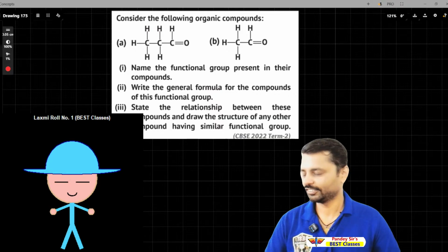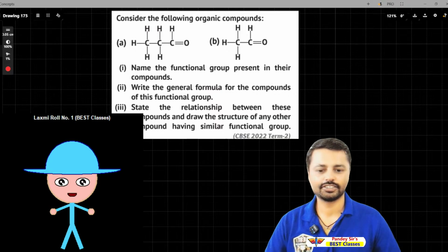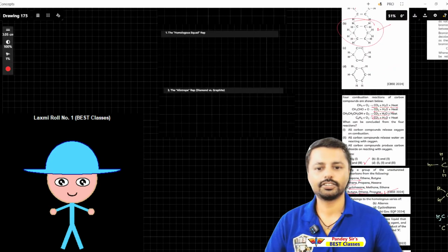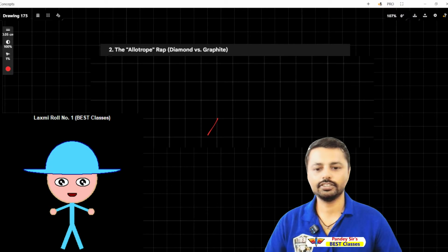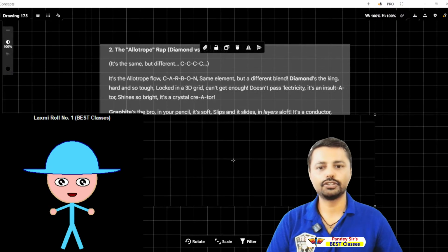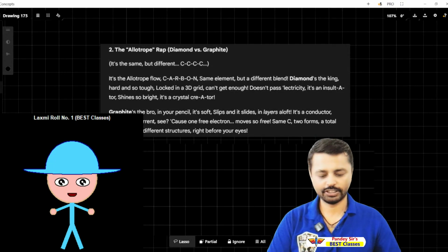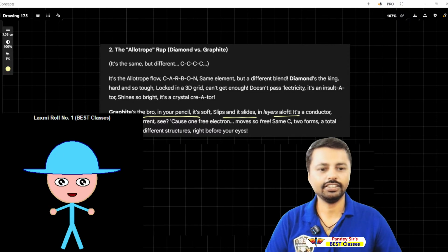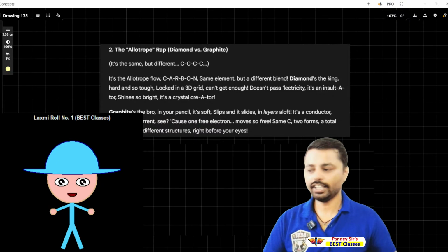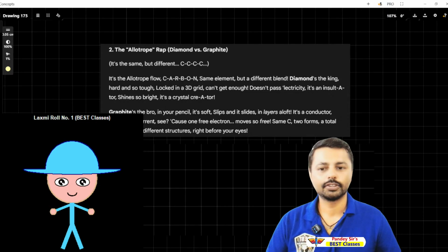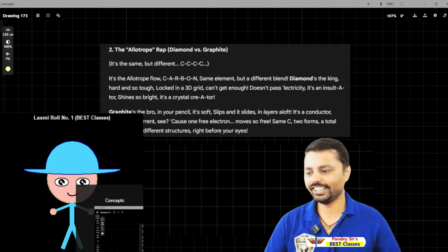Ready? Is the same but different. Is the allotrope flow, carbon. Same element but a different blend. Diamond's the king, hard and so tough. Locked in a 3D grid, can't get enough. Doesn't pass electricity, it's an insulator. Shines so bright, it's a crystal creator. Graphite's the bro, in your pencil it's soft, and it slides in layers aloft. It's a conductor, passes the current, see? Cause one free electron moves so free. CBSE, two forms, a total surprise. Just different structures right before your eyes.